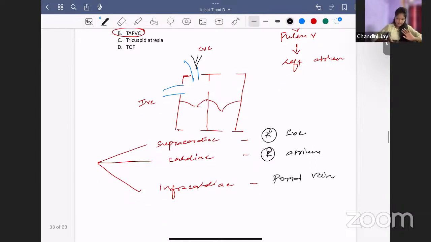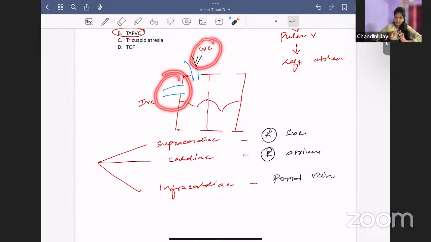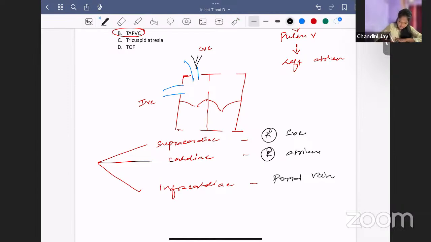So what is happening? Here, if you see, the left side of the heart is not receiving blood. Only the right side is receiving both the deoxygenated blood as well as the oxygenated blood. So both are emptied to the right side. So what should happen? There should be some blood going to the left side. How will the blood go to the left side? The blood will go to the left side through this patent foramen ovale. Through the foramen ovale, this blood goes to the left side and then comes like this.